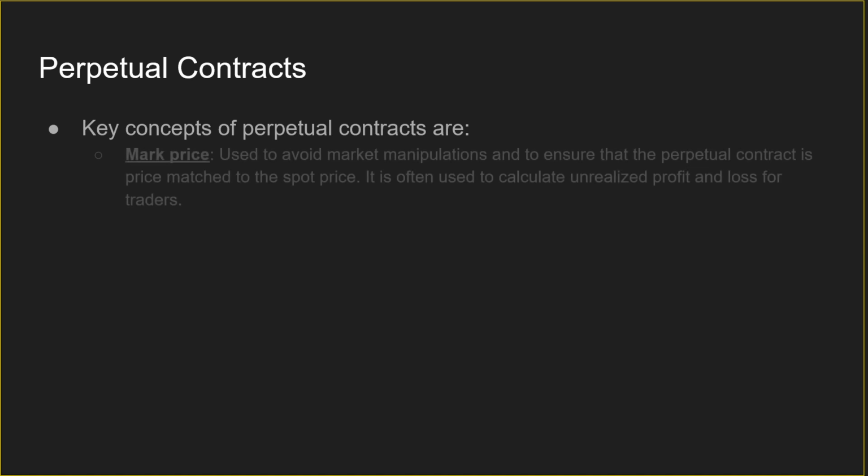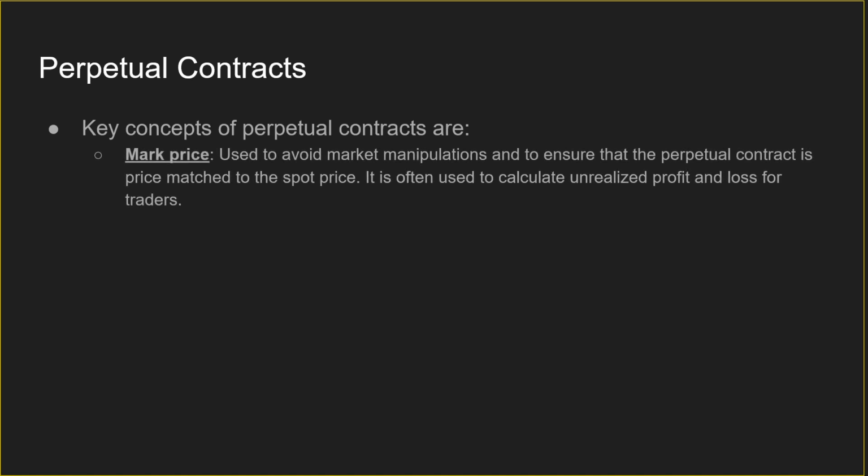More on perpetual contracts. The key concepts of perpetual contracts are the mark price. This is used to avoid market manipulations and to ensure that the perpetual contract is price matched to the spot price. It's often used to calculate unrealized profit and loss for traders. There's also the initial and maintenance margin.